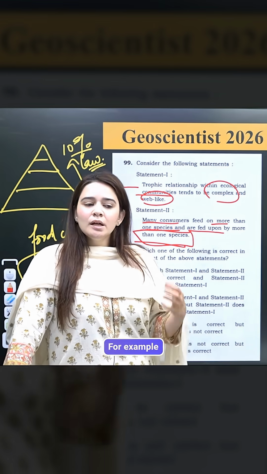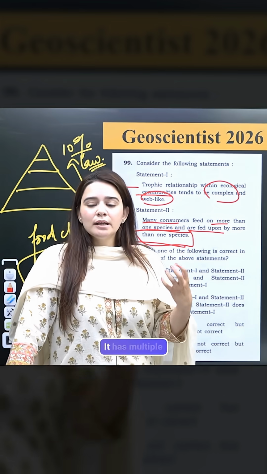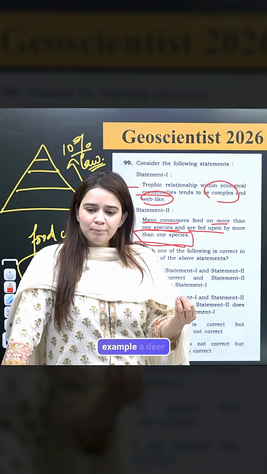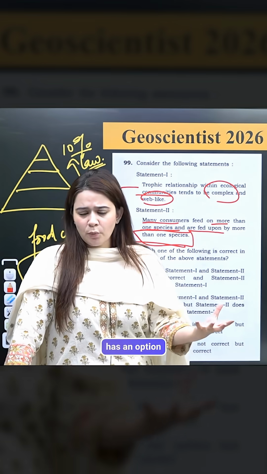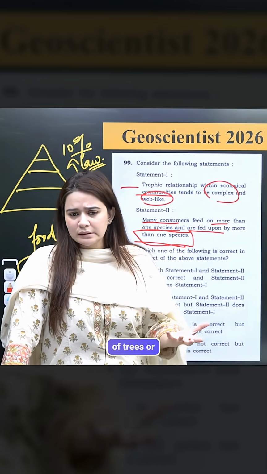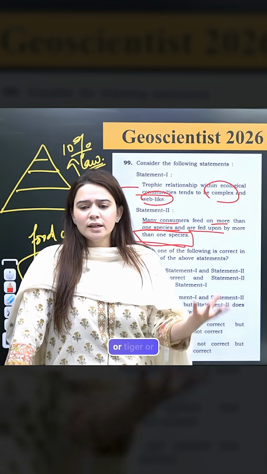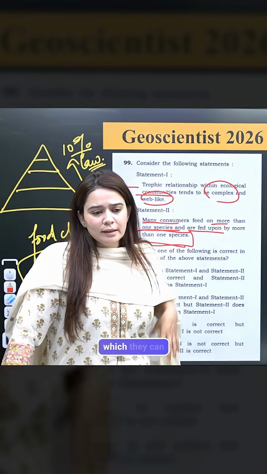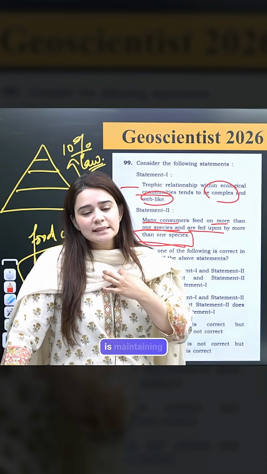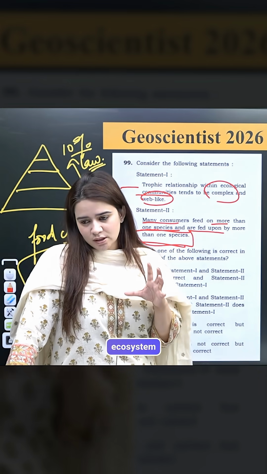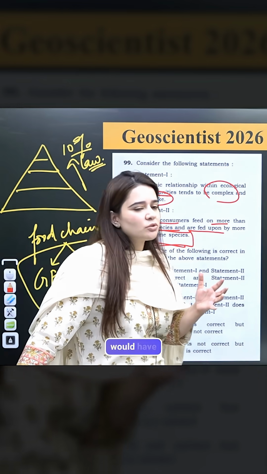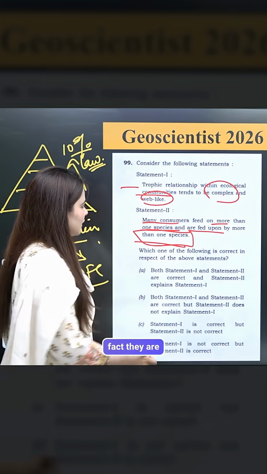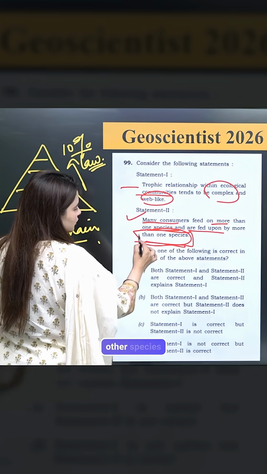For example, every organism has multiple options to eat different prey species. For example, a deer has an option to eat different types of trees or grasses. Similarly, lion or tiger or the top carnivores have a variety of animals which they can feed upon. This is maintaining stability of the ecosystem. Otherwise, all the species would have been perished, right? So all consumers are also preyed upon by different other species, right?